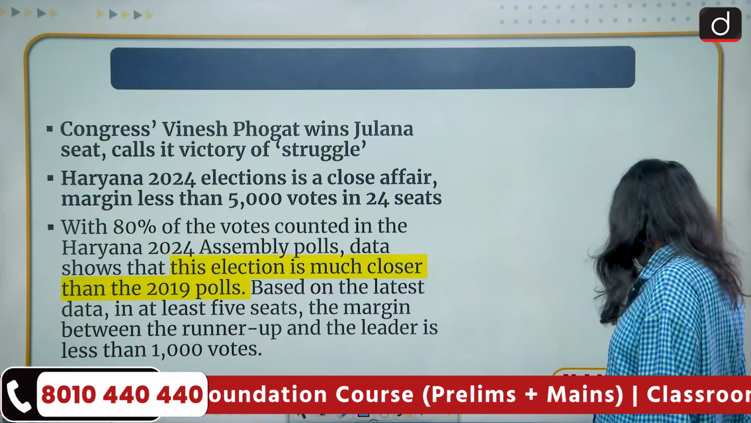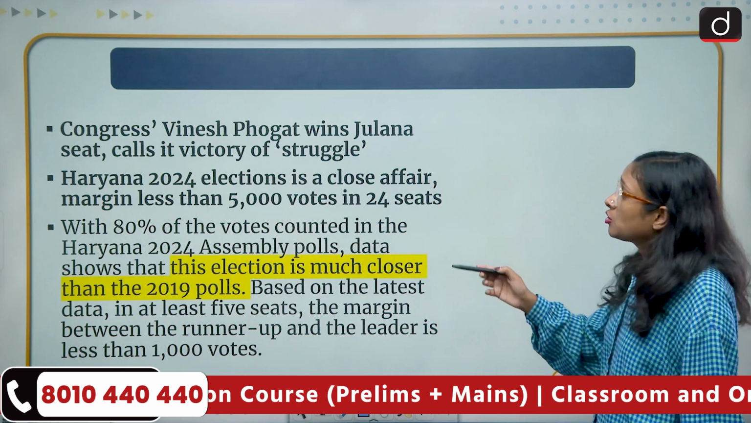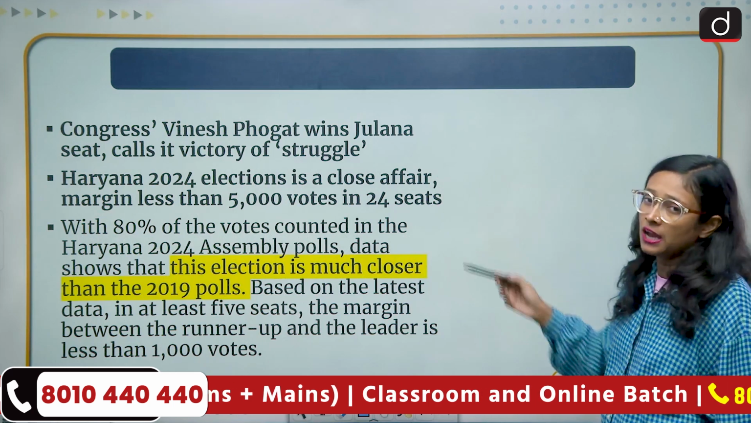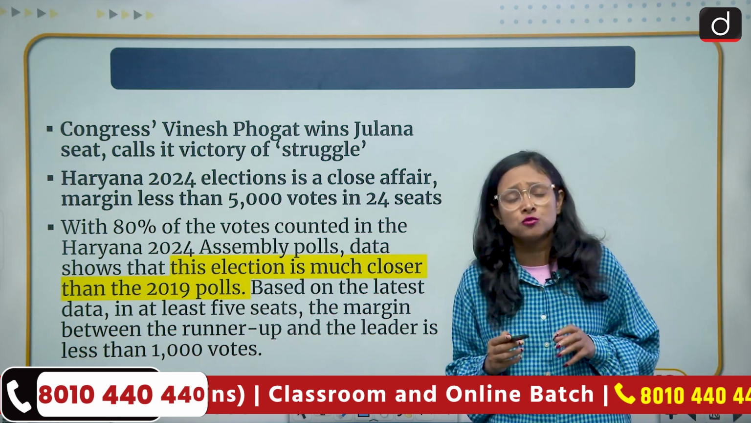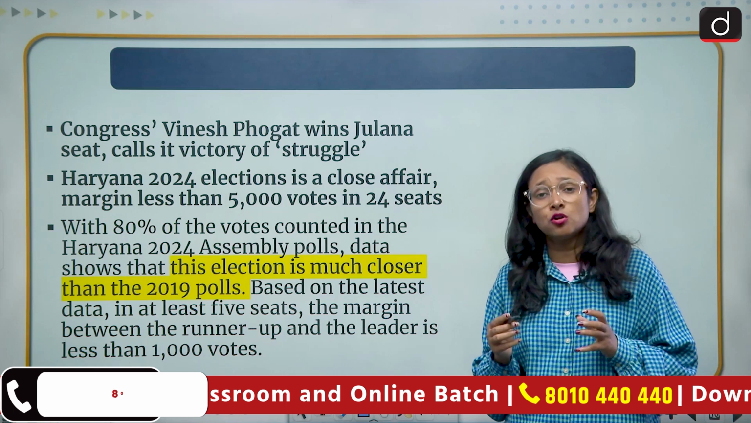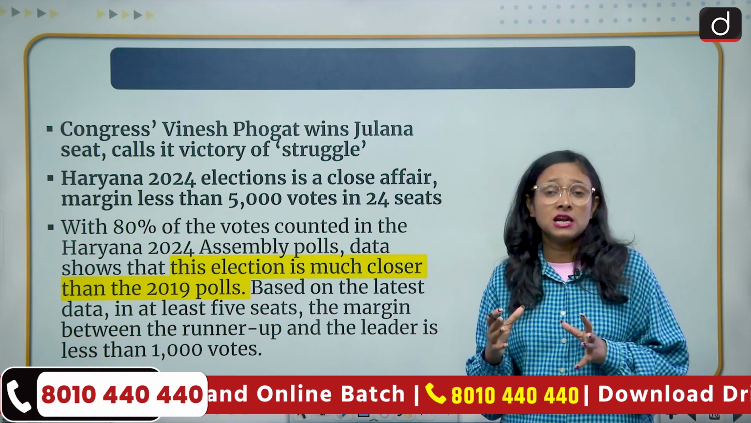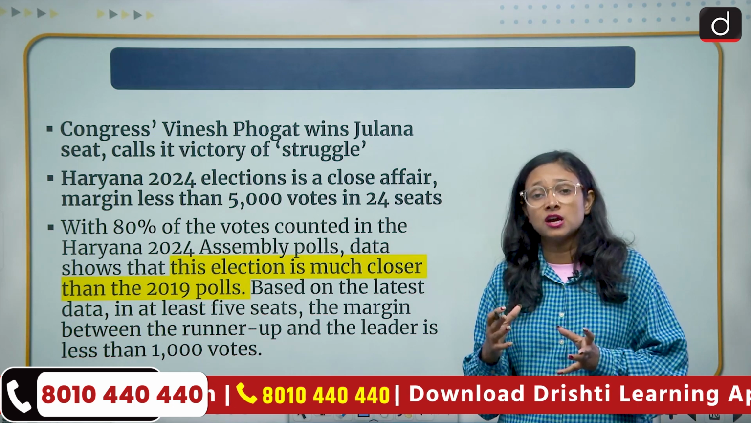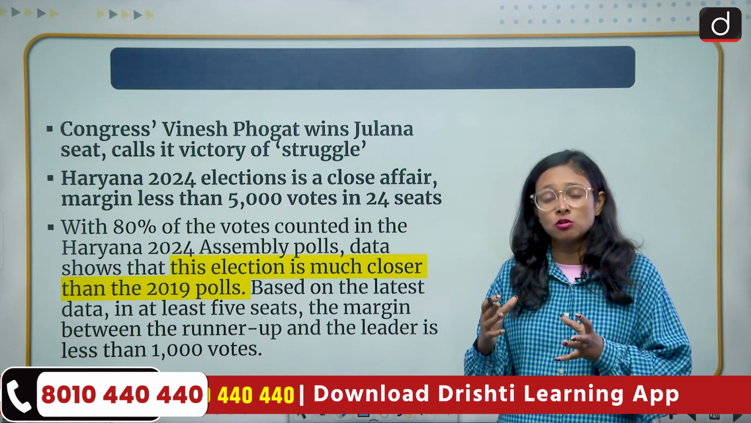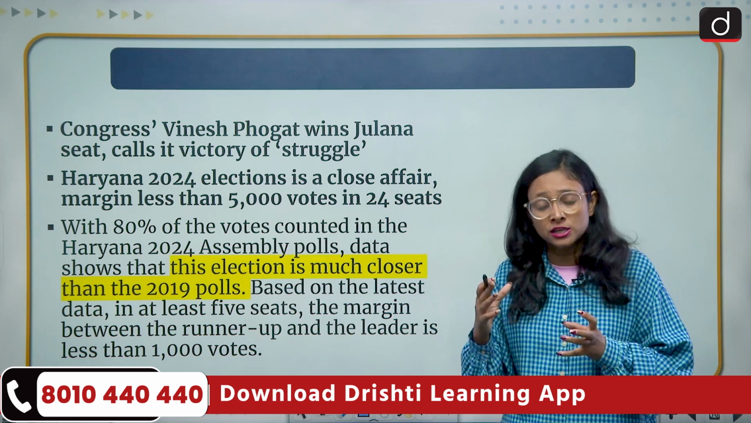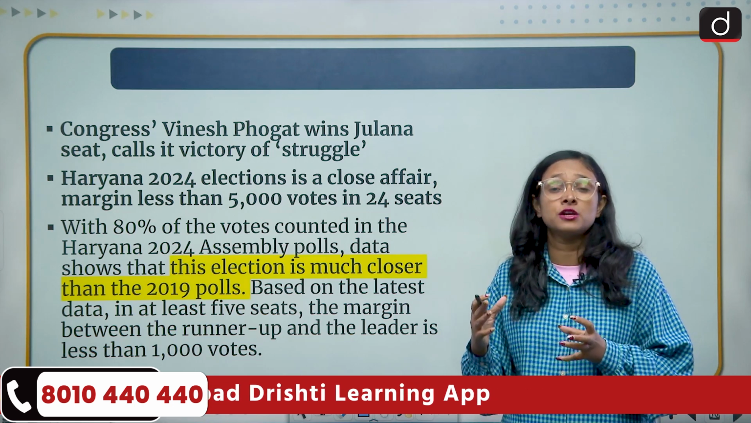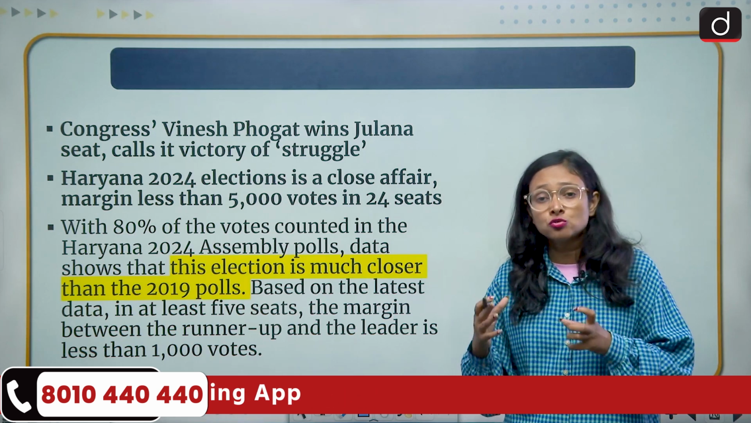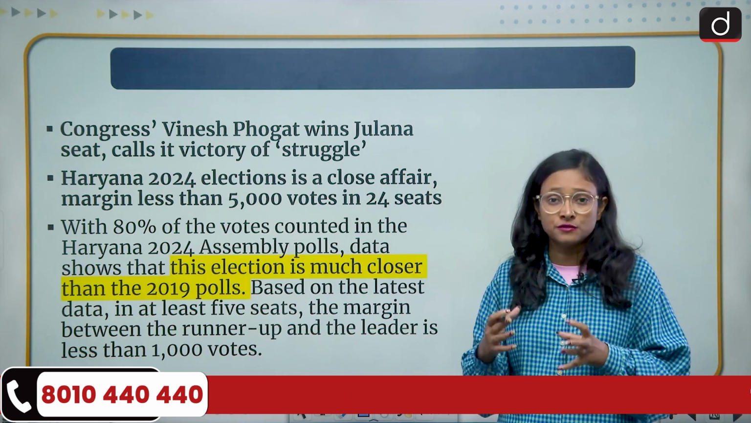So here we'll come to another highlight. Congress's Vinesh Phogat wins the Julana seat, calls it a victory of struggle. As you already know, Vinesh Phogat was so much in the news because of the Olympic debacle, and she has won the election from Julana on the Congress ticket. This was also a highlight, and many political experts say that this is a win for women's empowerment and it will resolve the issues of the women wrestlers and their safety.